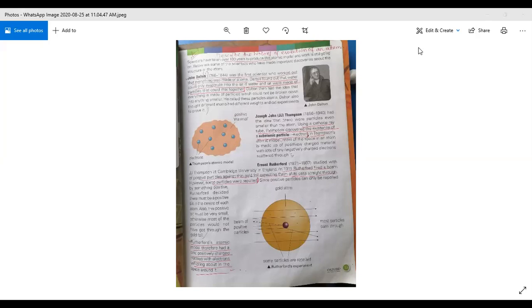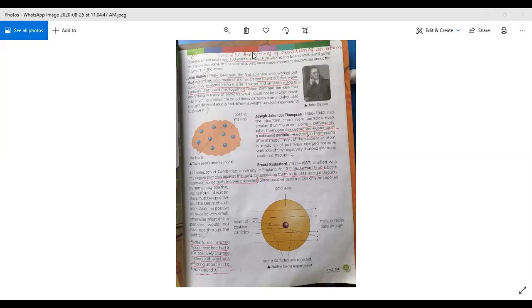So look at your book, take out page number 33 in your book. Okay, the first long question you have to write here: Describe the history of evolution of an atom. Write this long question on page number 33 in your book. Please write this question in your book.